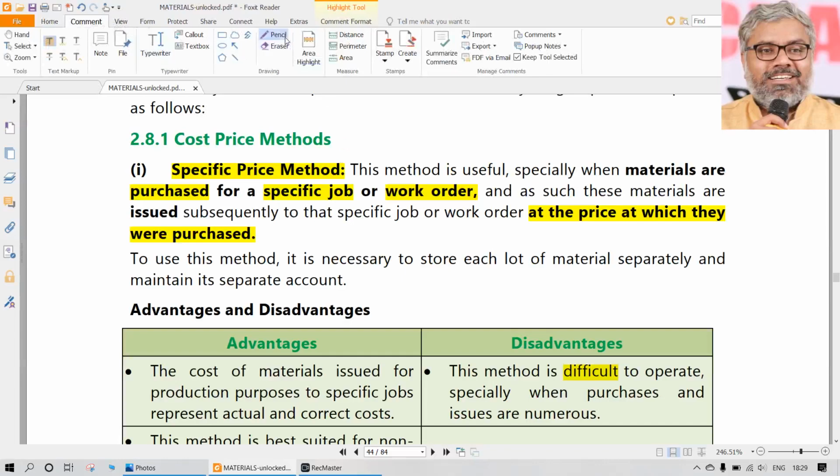Say there is a jeweler who is purchasing gold. So what is the raw material for the jeweler? Naturally gold. So gold is purchased, fine. So he will have a lot of gold that is purchased.